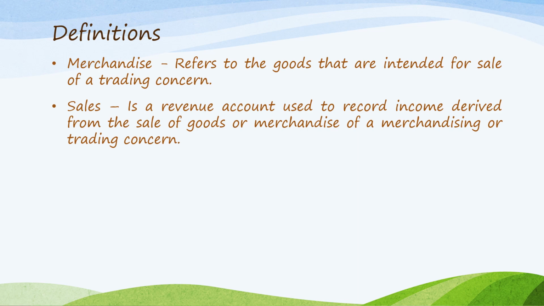So what is sales? Sales is a revenue account that is used to record income that is derived from the sale of goods or merchandise of a merchandising or trading concern. So for example, if your business is a retail store of bags, every time you sell a bag, that is a revenue on your part, and the account title used is sales. So if you sold a bag for cash, debit cash, credit sales. If you sell the bag on credit, debit accounts receivable and credit sales.